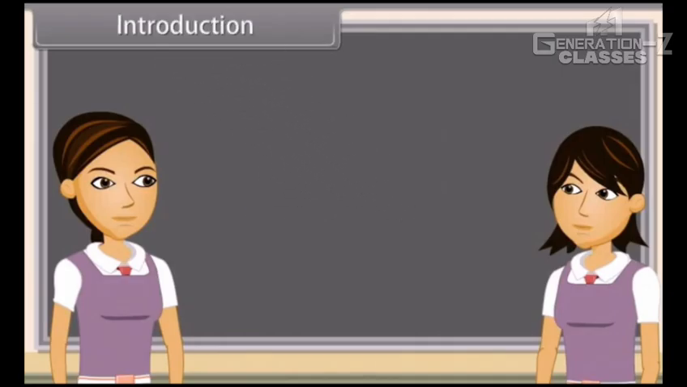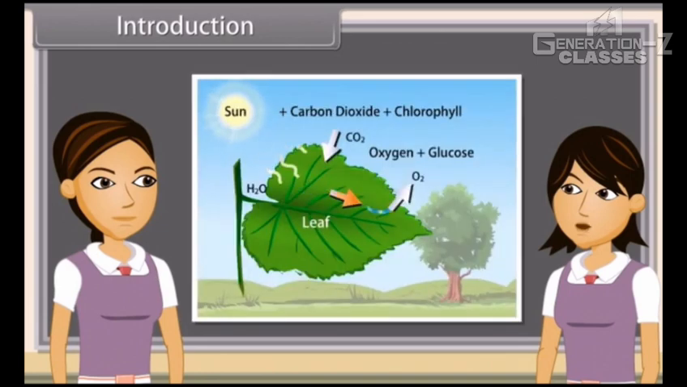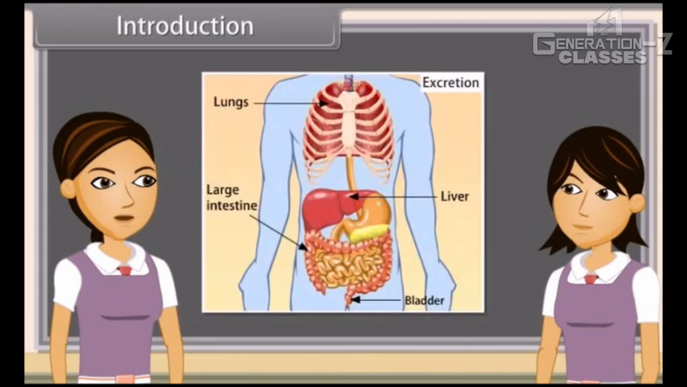Introduction. As we already know, gaseous wastes are removed by plants during photosynthesis and by animals during respiration. But liquid and solid wastes are still present in the body. So, the biological process involved in the removal of these harmful metabolic wastes from the body is called excretion. The process of excretion is different in different organisms.